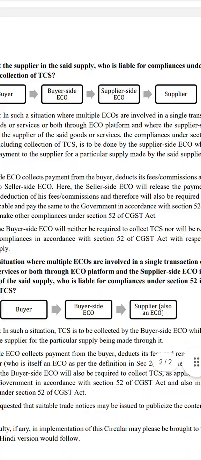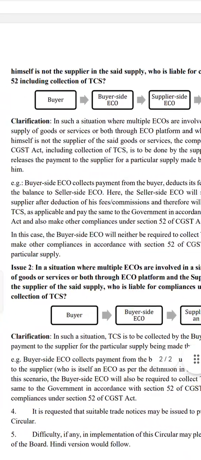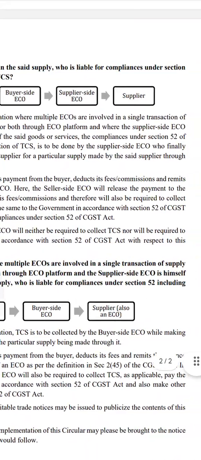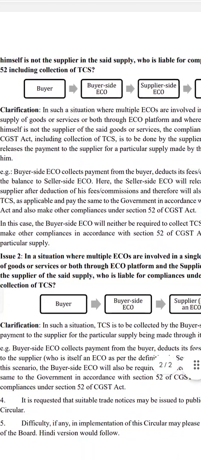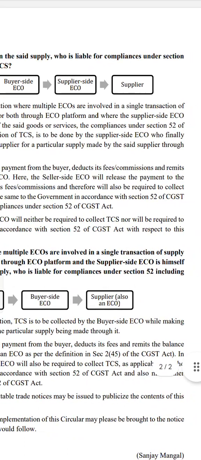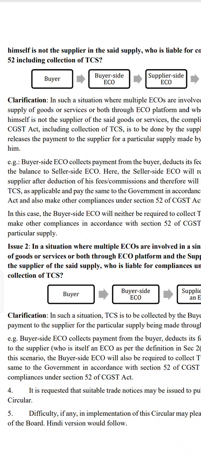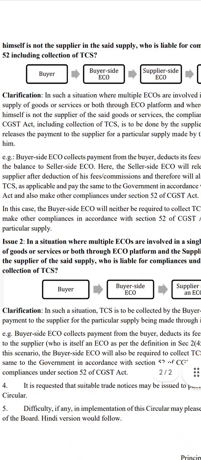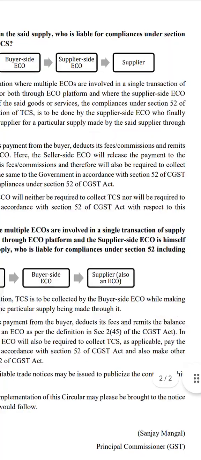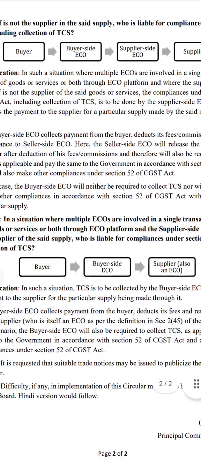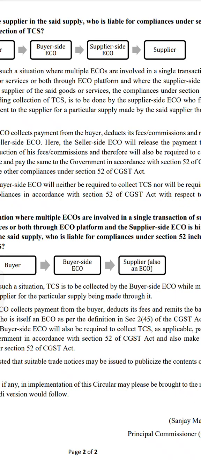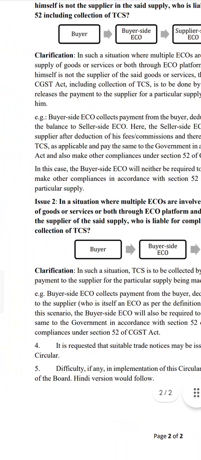So in such a situation where multiple ECOs are involved in a single transaction of supply of goods or services or both through an electronic commerce platform, and where the supplier side ECO himself is not the supplier of the said goods or services, the compliances under section 52 of the CGST Act, including collection of TCS, are to be done by the supplier side ECO who finally releases the payment to the supplier.